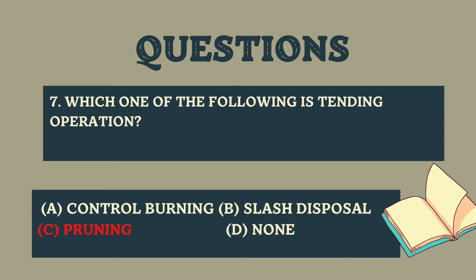And here the seventh question is which one of the following is tending operation, and here the options are controlled burning, slash disposal, pruning, none, and here the right answer is pruning. Tending operations are weeding, cleaning, pruning, thinning, improvement, cutting, etc. These are pre-harvesting silvicultural treatment of forest crop or trees at any stage after initial planting or seedling.